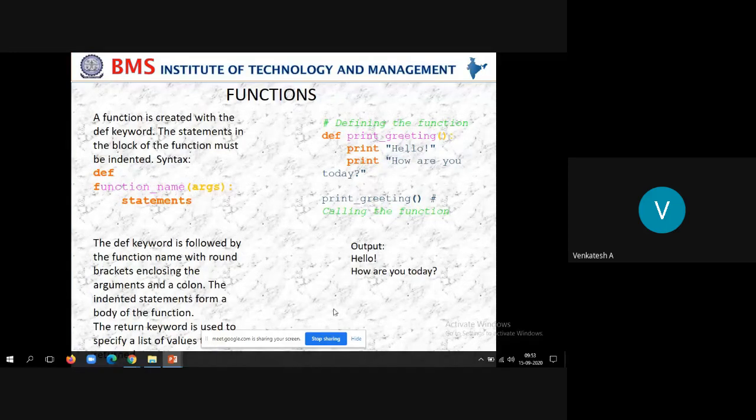So here is one simple function. By name, see here I am calling print greeting, and this is the definition. When that function executes, this is the output: Hello, how are you today?